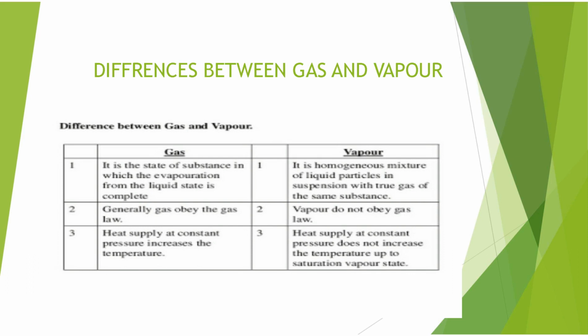Then we come to the second point. All gases obey the gas law, but vapor does not obey the gas law. Third, in gas, heat supplied at constant pressure increases the temperature, while in vapor, heat supplied at constant pressure does not increase the temperature. So when we supply heat, the temperature of gases increases, but in the case of vapor, the temperature will not increase. These are the major differences between gas and vapor.